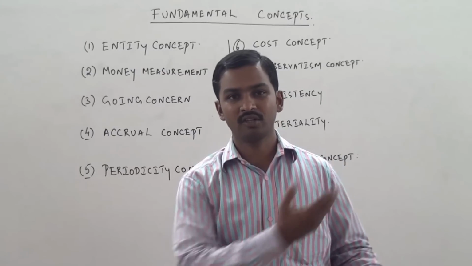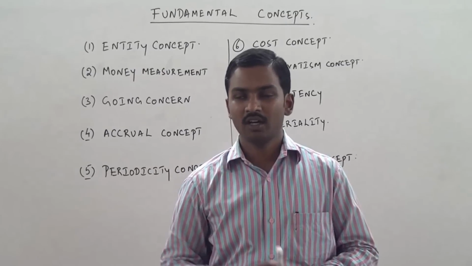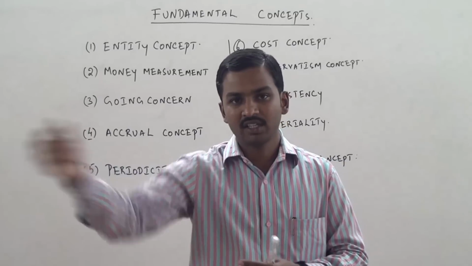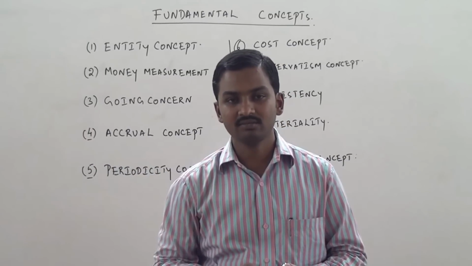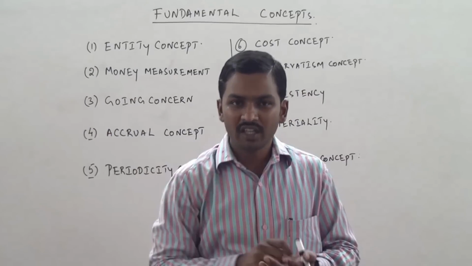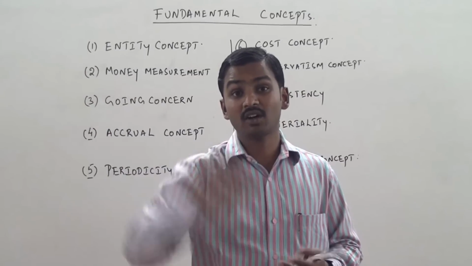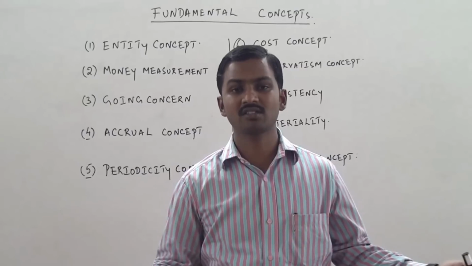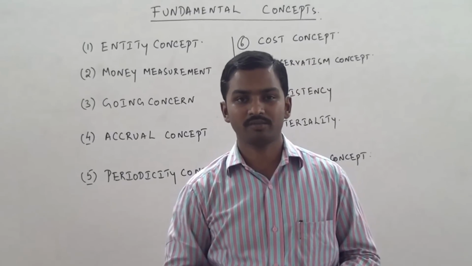This is an example of the conservatism concept. Loss is expected. It is immediately recorded. We know that losses are going to occur in the future. We don't wait for the loss to occur. We record it immediately. So expected losses are recorded in our books of accounts. That is called the conservatism concept.